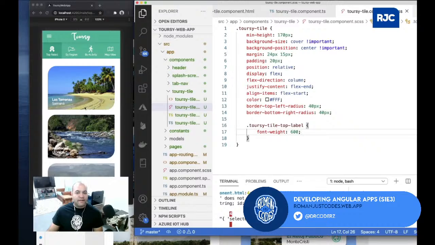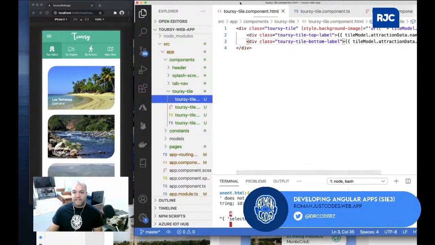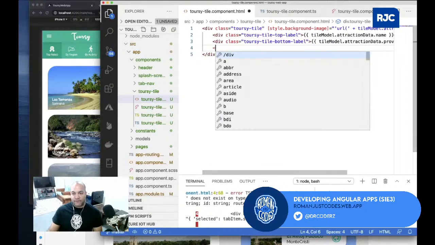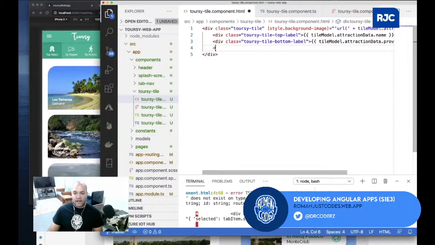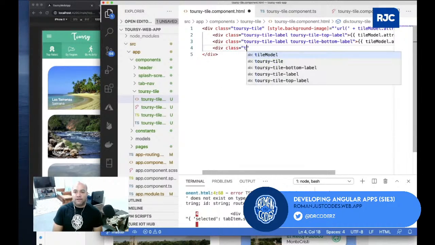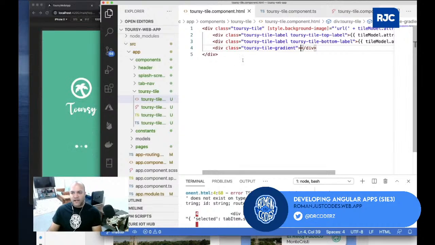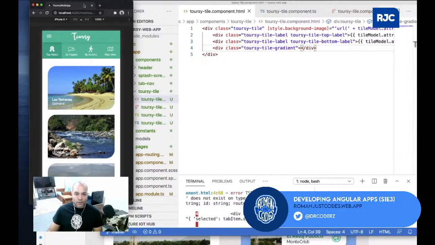Now let's say I want to achieve that gradient piece that I told you about. This is the piece I mentioned, that you can actually do it with another container. For example, this is the content right here, that will display like that, and then you have these labels right here. I can call them Toursy tile label, both of them will be called like that, and I'll tell you why I'll do this. And then here I can do div class Toursy tile gradient. Okay, perfect. So there you go. I don't have any height or anything in there. It's just an empty container that we will do later.